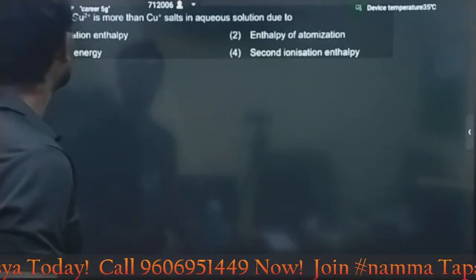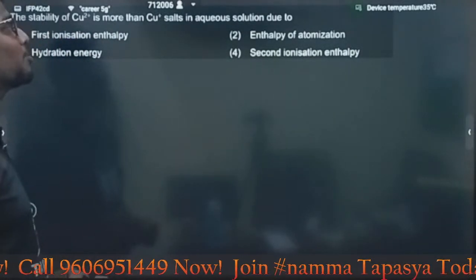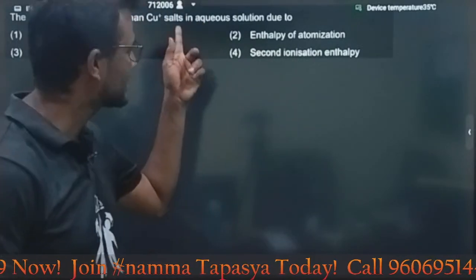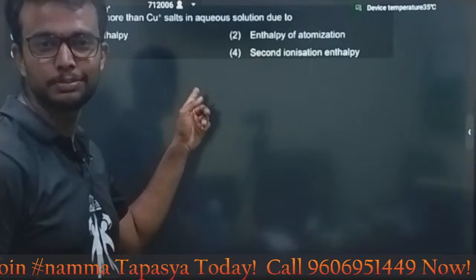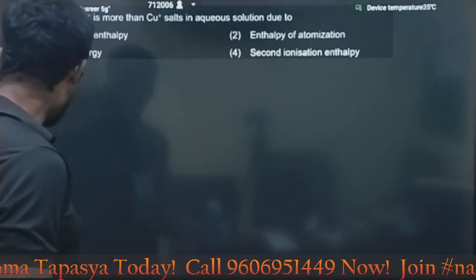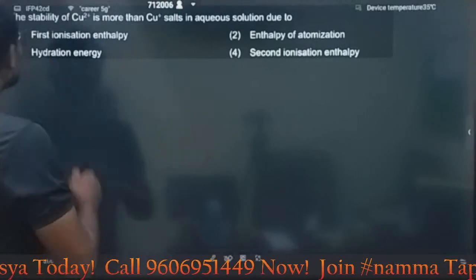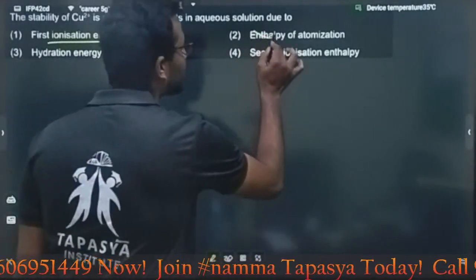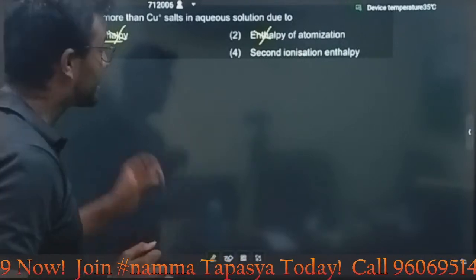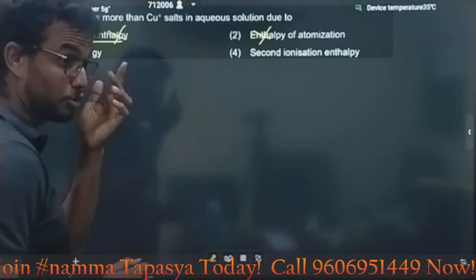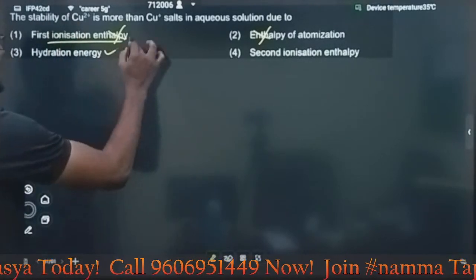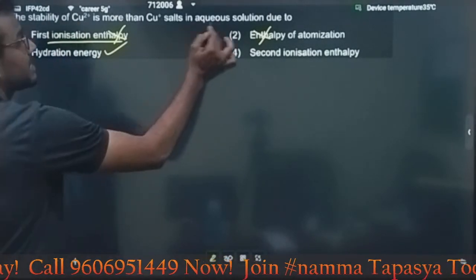Next question. The stability of Cu plus is more than the Cu plus salt in aqueous solution due to. In class, whenever I ask this question, one of my students, Lakshmi, gives the answer. What is the answer? Look here. First ionization enthalpy, nope. Enthalpy of atomization, no. Zinc has a lesser enthalpy of atomization. That you should know. Second ionization enthalpy, hydration energy. Obviously hydration energy, guys. They are mentioning aqueous.